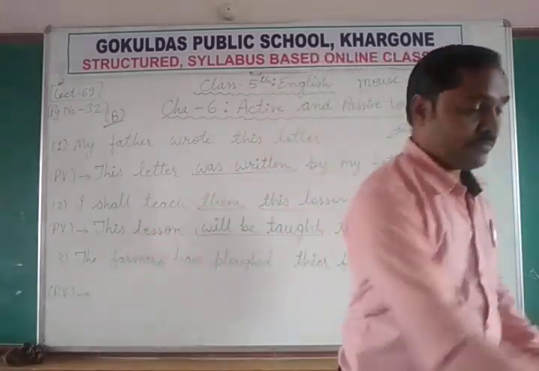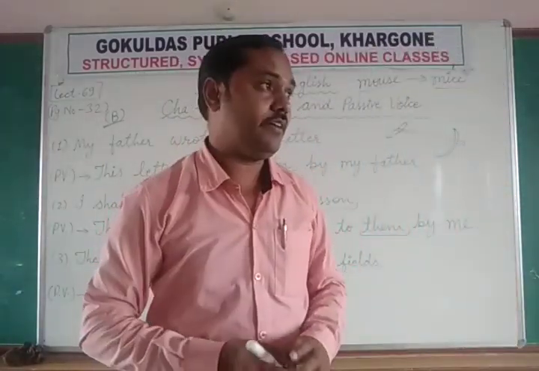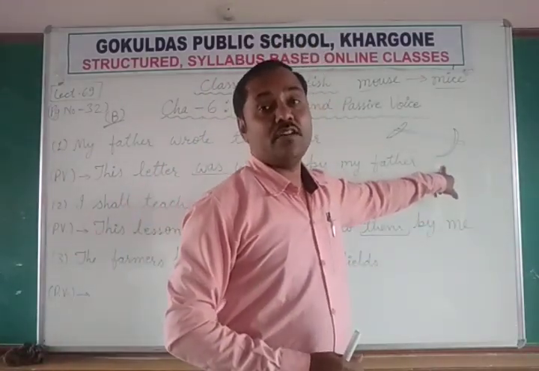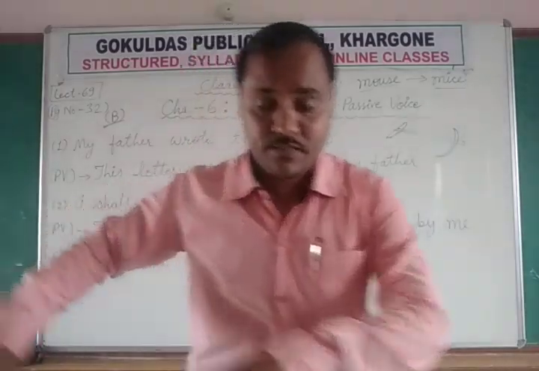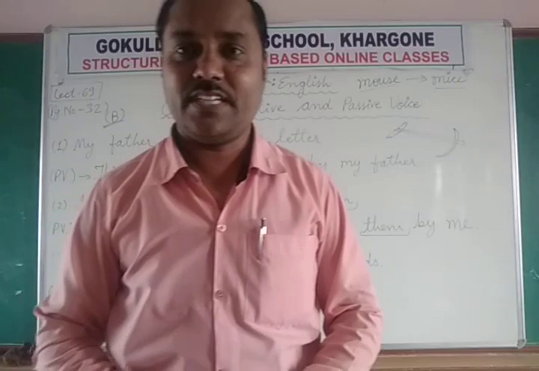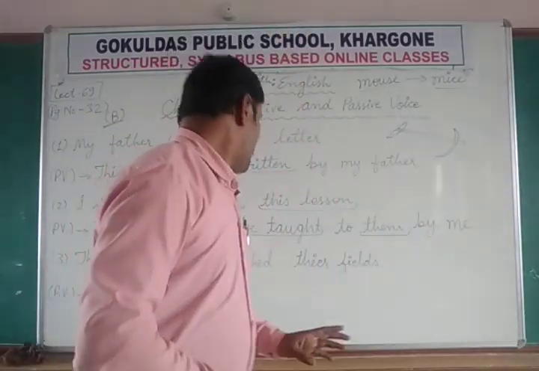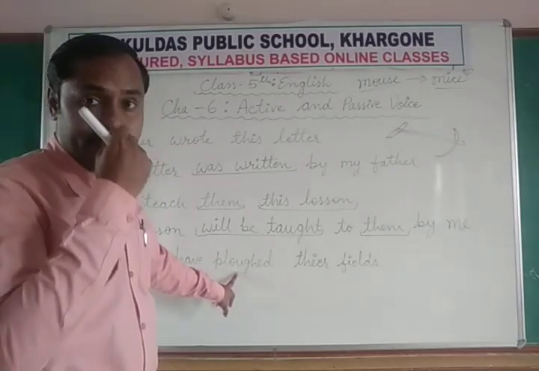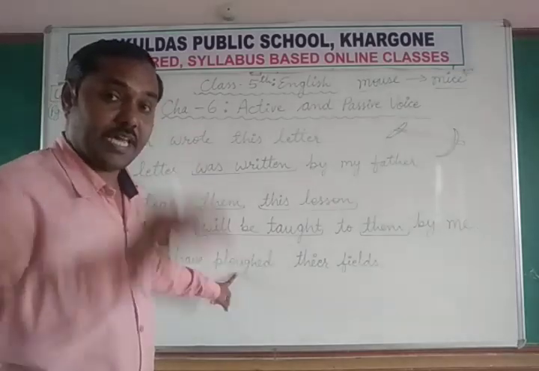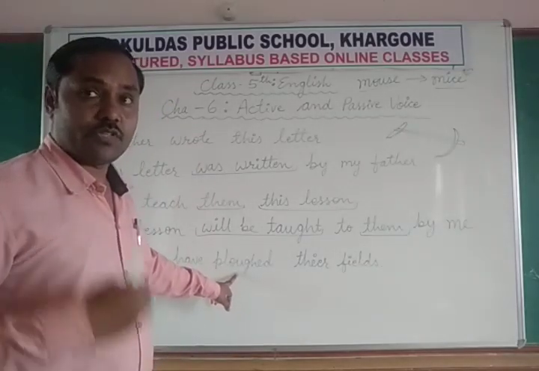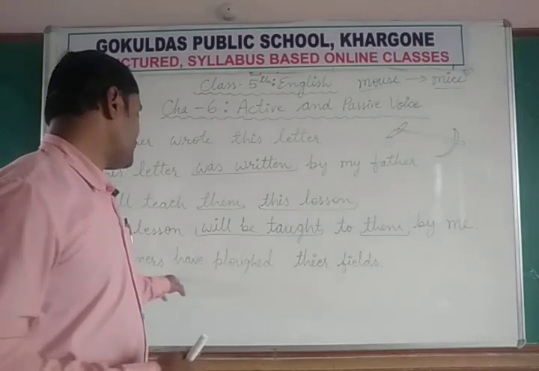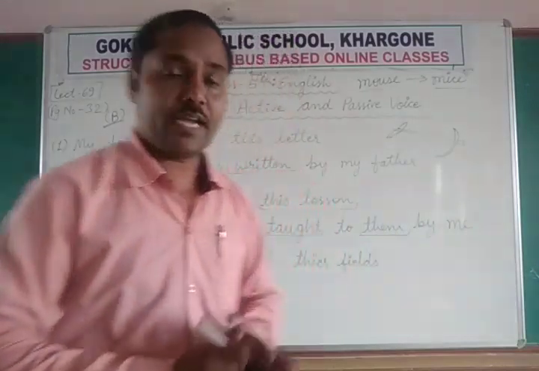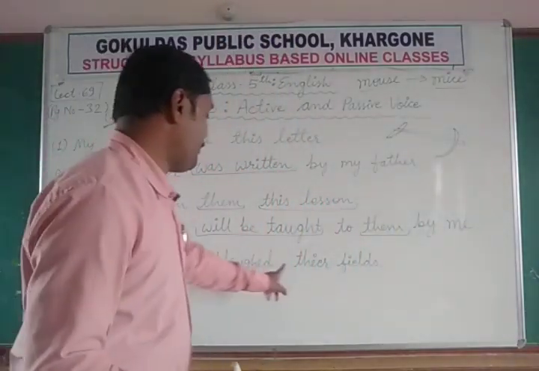So when they scratch on the field, make the scratch on the field with this wooden instrument, that is called plough. And ploughing means when they scratch the land, that is called ploughing. So the farmers have ploughed. Have ploughed means that is a perfect tense. कर चुके हैं, है ना. जुताई करना, निराई करना, that is called ploughing. The farmers have ploughed their fields. उनकी fields को वो जुताई कर चुके हैं.